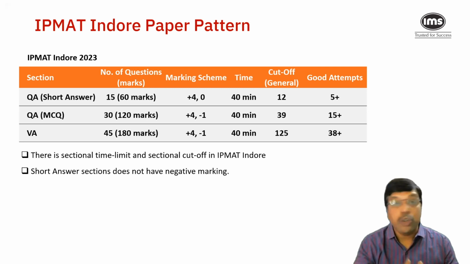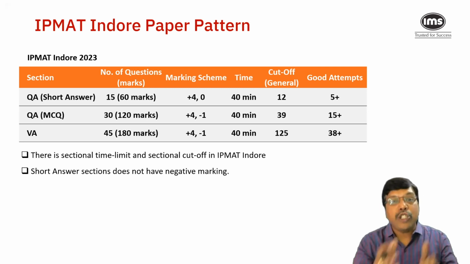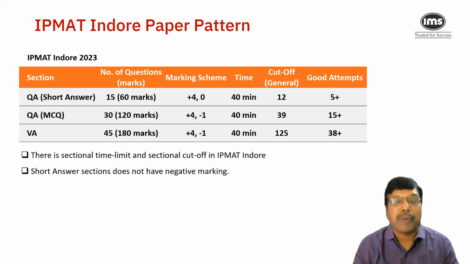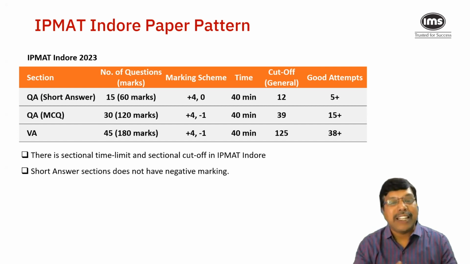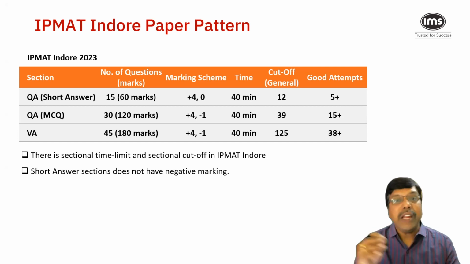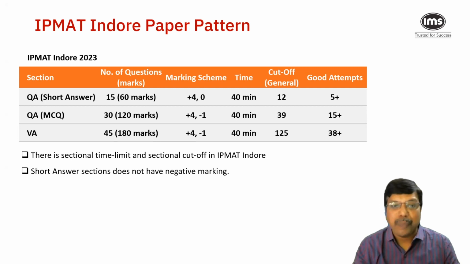The student should clear the cutoff of each of the 3 sections in the paper. Only once a student clears the cutoff of quantitative ability short answer, quantitative ability multiple choice questions, and verbal ability respectively will he be shortlisted for interview.